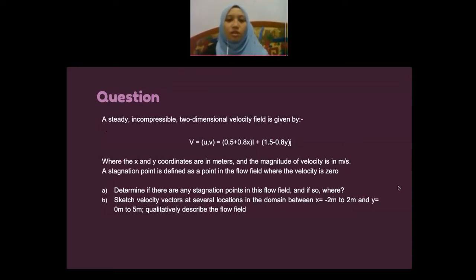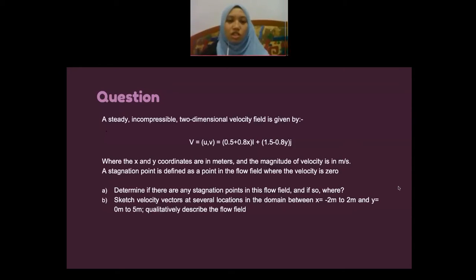A steady incompressible two-dimensional velocity field is given by V equal to (0.5 + 0.8x) i + (1.5 − 0.8y) j, where the x and y coordinates are in meters and the magnitude of velocity is in meters per second. A stagnation point is defined as a point in the flow field where the velocity is zero. Determine if there are any stagnation points in this flow field and if so, where.